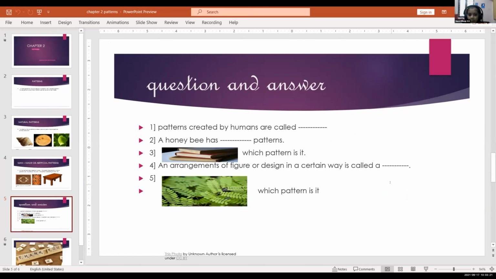Questions and answers. Mayasa, can you read the first one and answer it? Patterns created by humans are called dash. Artificial pattern. Man-made or artificial patterns. Okay. Adira, can you answer the second one? A honeybee has dash pattern. Natural. Okay.